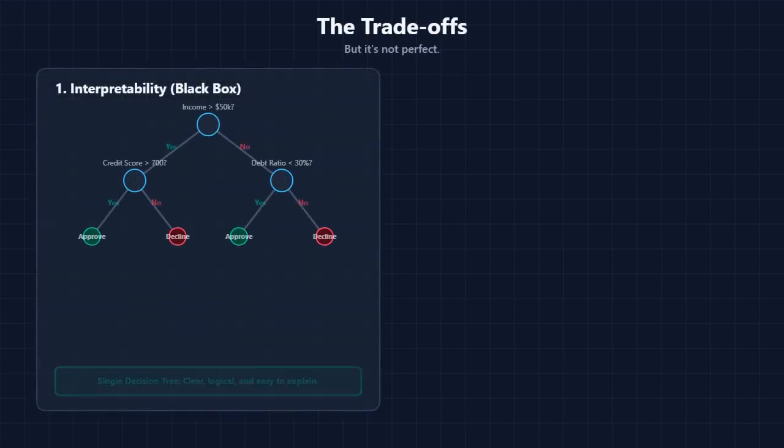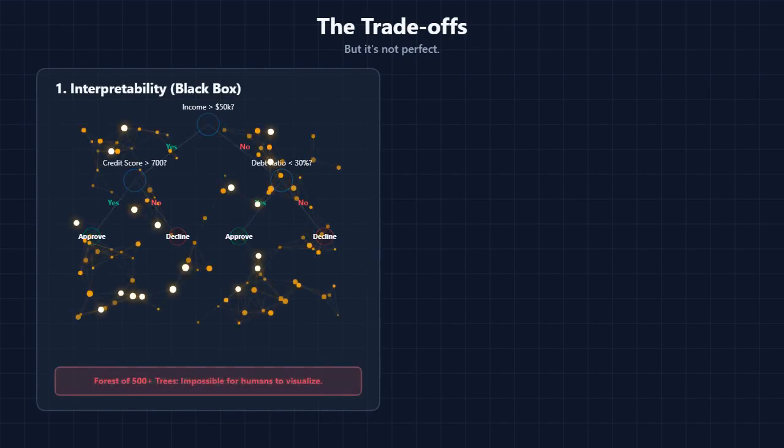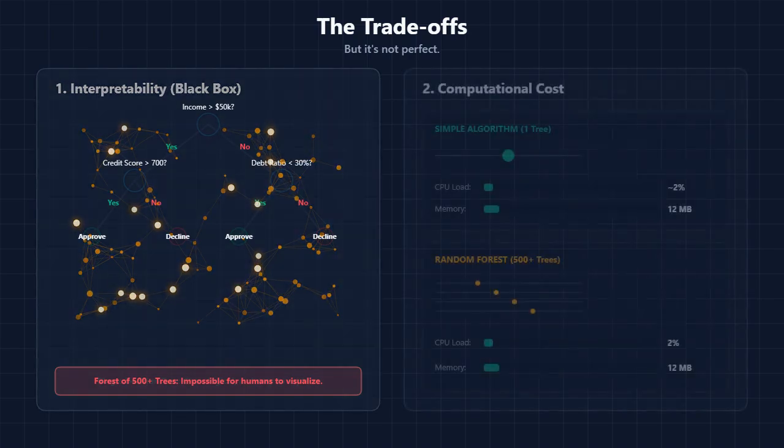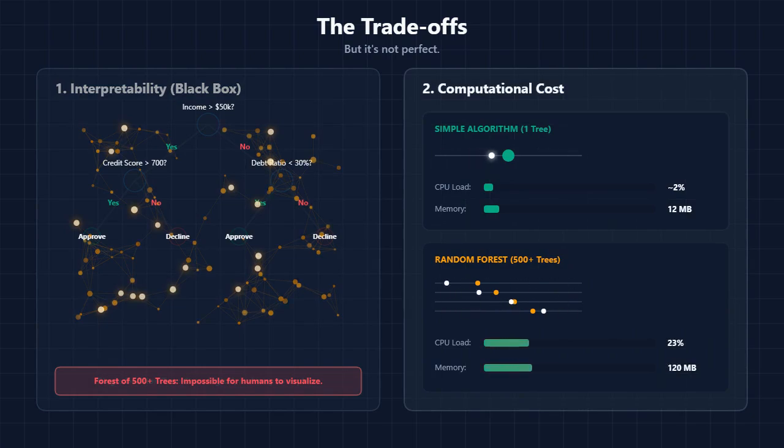1. Black box. A single decision tree is easy to read and explain. But a forest of 500 trees is impossible for a human to visually interpret. 2. Computational cost. Training hundreds of trees and running predictions through all of them requires more memory and processing power than simpler algorithms.